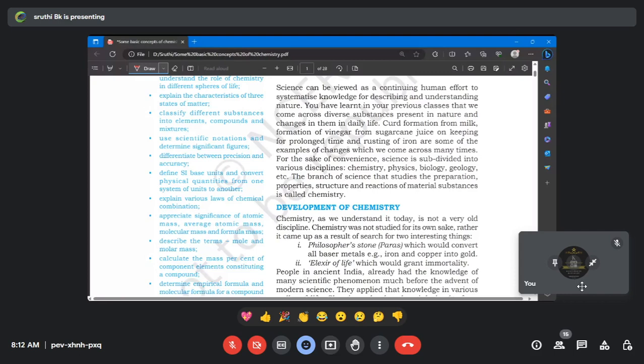Why do I need to learn specifically about only carbon and hydrogen? Any reason? Why we want to learn about only carbon and hydrogen? Any reason? Because most of the substances in the world are made up of carbon. Okay, that's the main reason.